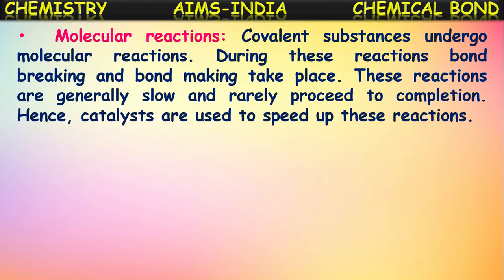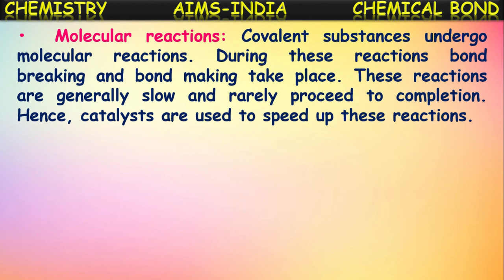So, these reactions are generally slow and rarely proceed to completion, because bond breaking has to be done and bond making also has to be done. That's why covalent molecular reactions are generally very slow, and they come to completion very rarely. They proceed slowly and continuously. Hence, certain catalysts, certain chemicals, are used to speed up these reactions.